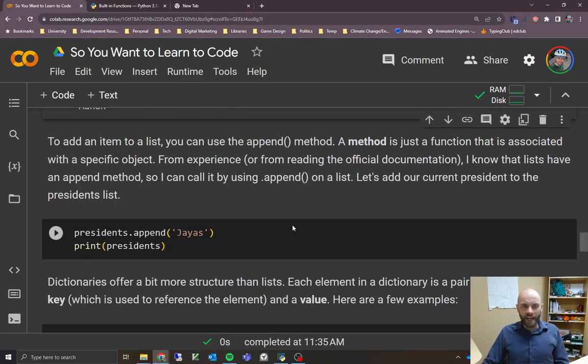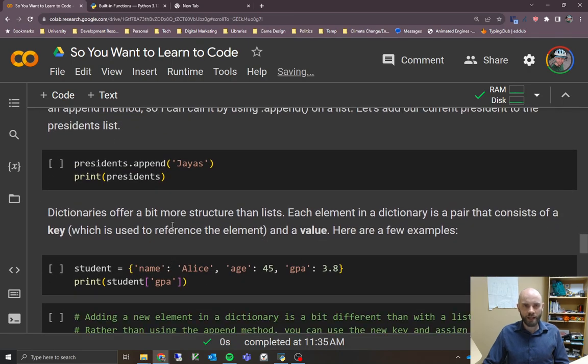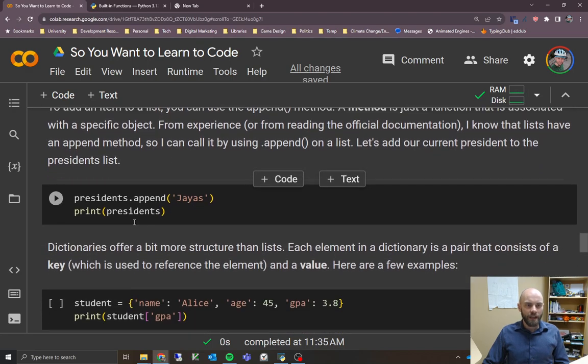Okay, so let's say we want to add something to our list. The way that we do that is using this append method. Let's first just give it a try and make sure that it works, and then I'll explain what's going on here. Our list before, as you saw, was called presidents. We're using the same list up here because Python is still remembering that in its memory in the computer that's running it. So we're going to say presidents.append.